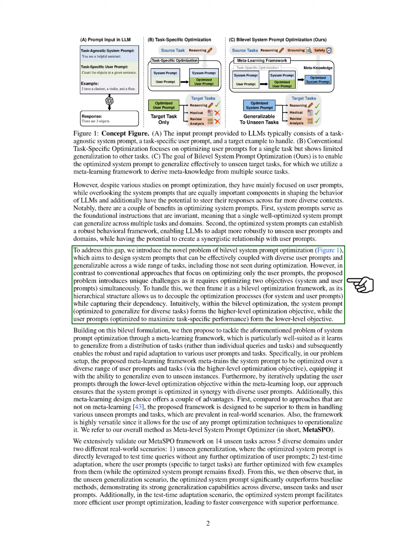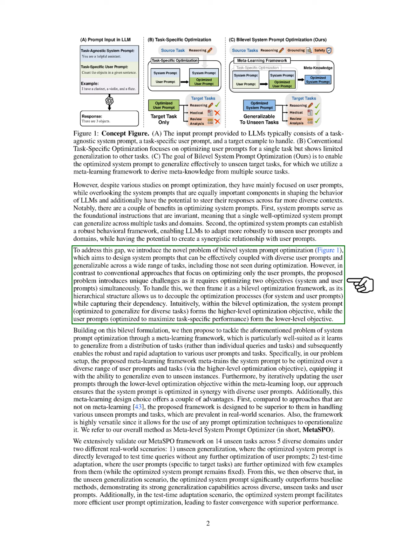This meta-learning approach has several benefits. It outperforms non-meta-learning methods in handling unseen prompts and tasks, which are common in real-world situations. Additionally, it is versatile, allowing for the integration of various prompt optimization techniques. We call our method the Meta-Level System Prompt Optimizer, or Meta-SPO.